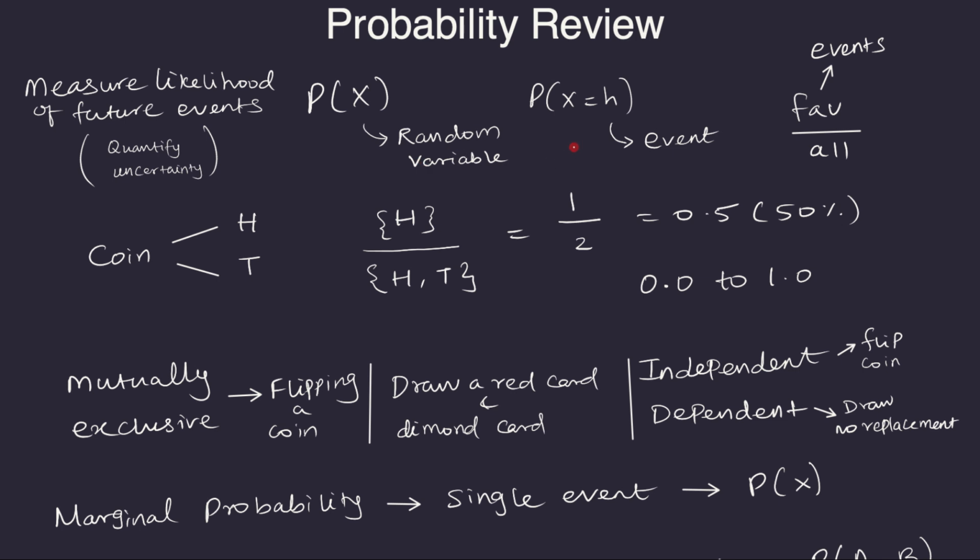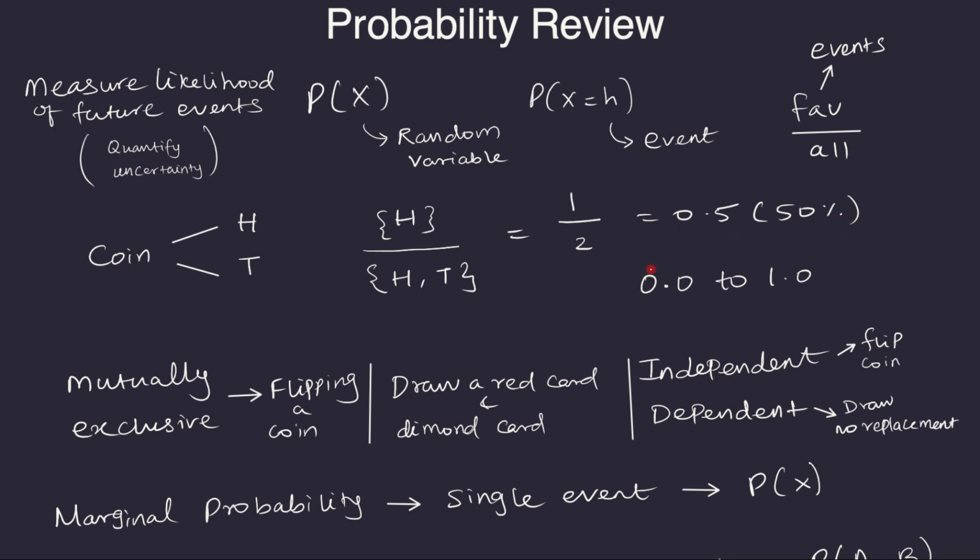And if you're talking about one specific event, for example getting heads when tossing a coin, then we'll be denoting that like this, where x will be equated to lowercase h, and that h represents the event that we are interested in. And the general formula to find probability is a ratio between favored events over all possible events. If we take coin flipping as an example and we are interested in finding the probability of getting heads, then it is going to be a ratio of getting heads over all possible outcomes, and in this case all possible outcomes are heads and tails. So it is going to be 1 over 2 and the probability is going to be 0.5 or 50%.